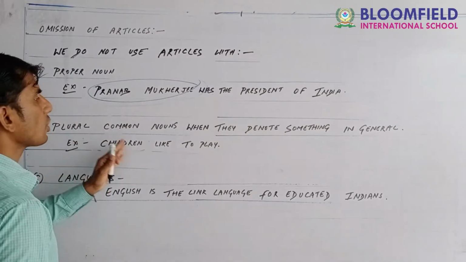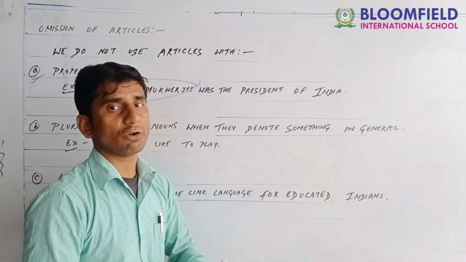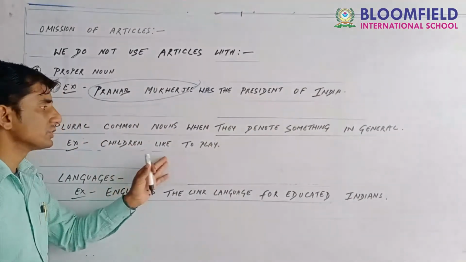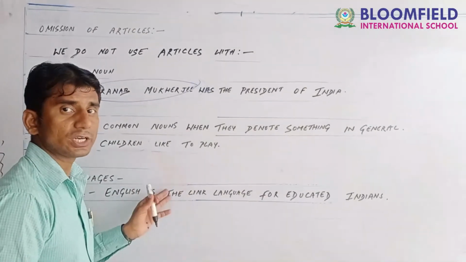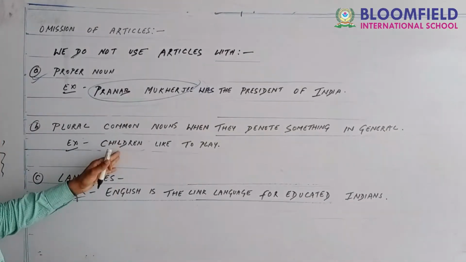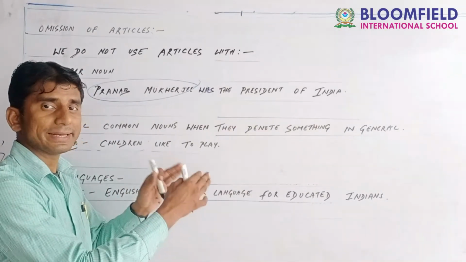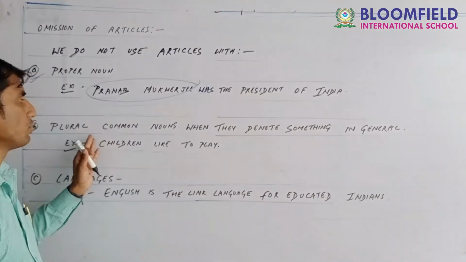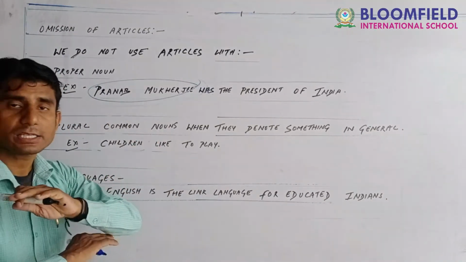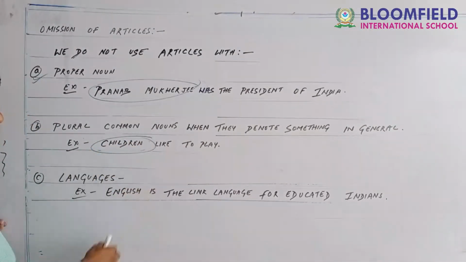Next, plural common nouns when they denote something in general. For example, children like to play. Children is a plural common noun. Before any plural common noun, an article is never used. See, it has not been used.